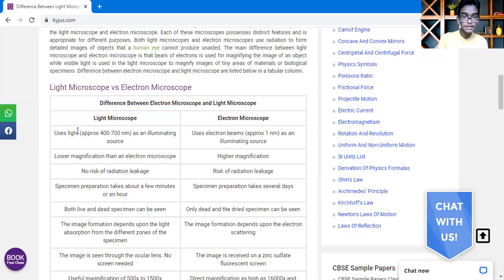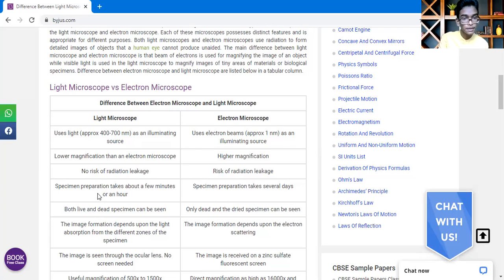The light microscope has lower magnification, while the electron microscope has higher magnification. There is no risk of radiation leakage in the light microscope, but there is a risk of radiation in the electron microscope.